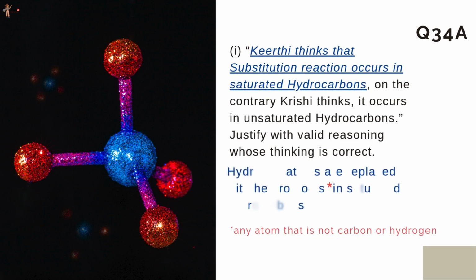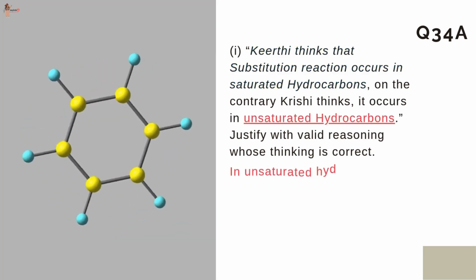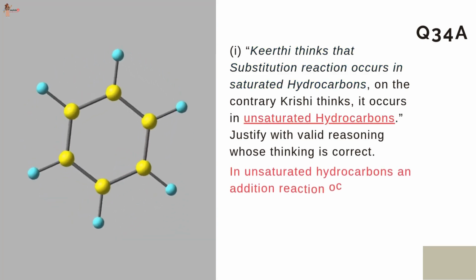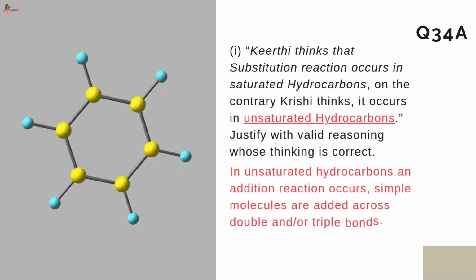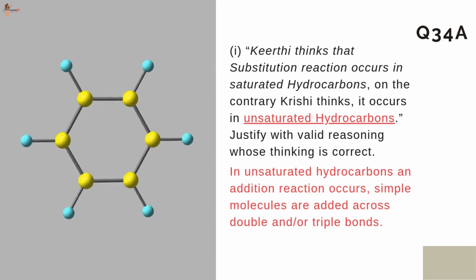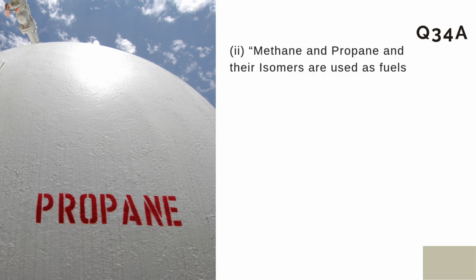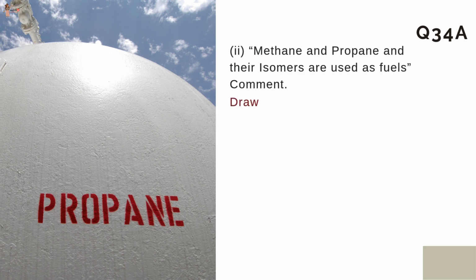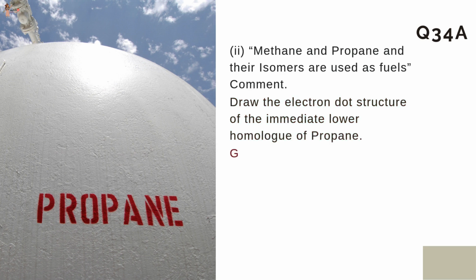Hydrogen atoms are replaced with heteroatoms in saturated hydrocarbons. Whereas in unsaturated hydrocarbons, an addition reaction occurs. Simple molecules are added across double or triple bonds. Second part of the question is, methane and propane and their isomers are used as fuels. Comment. Also draw the electron dot structure of the immediate lower homologue of propane.